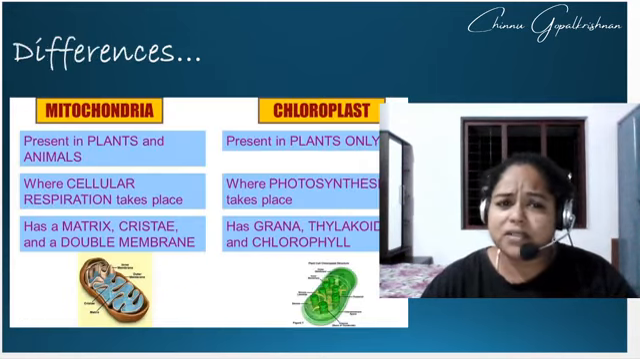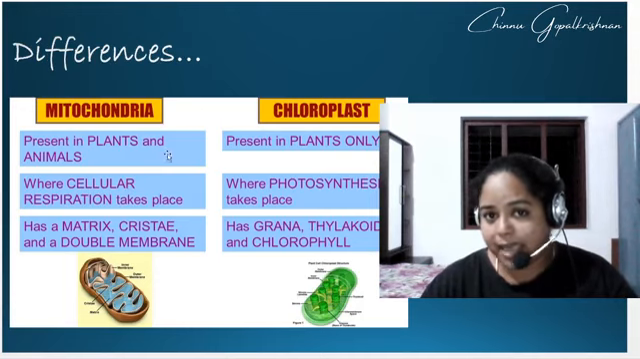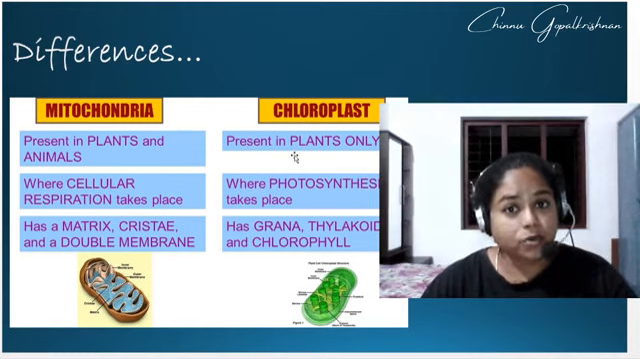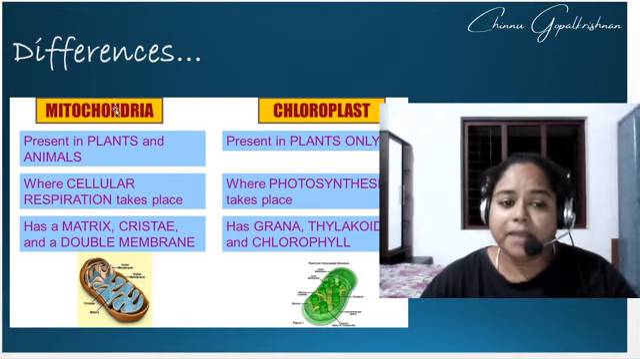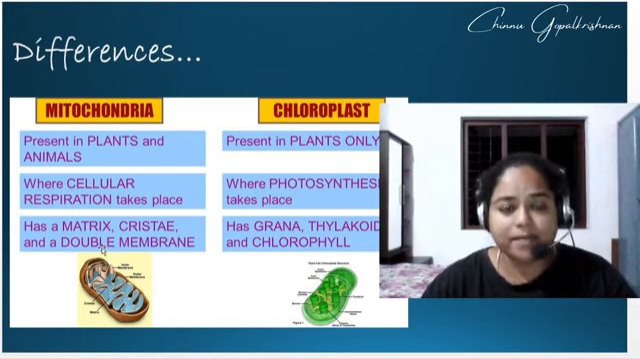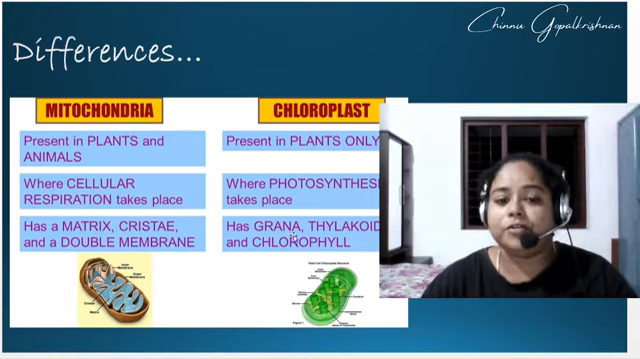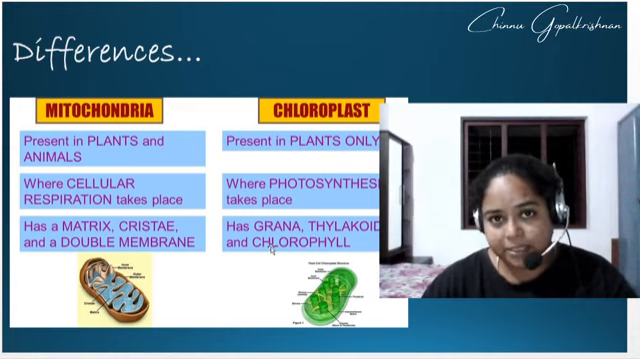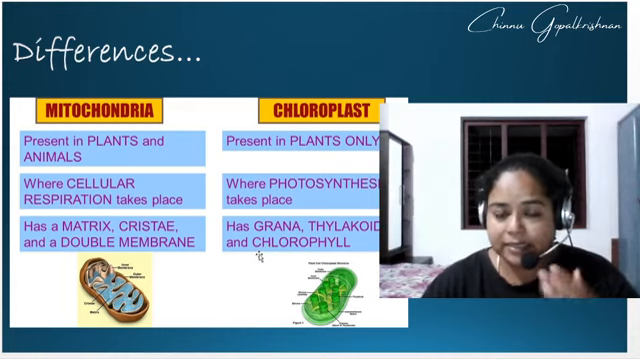What's the difference then? Mitochondria are present in both plant and animal cells, while the chloroplast is present only in the plant cell. In mitochondria, cellular respiration is taking place. In chloroplast, photosynthesis is taking place. In mitochondria, matrix, cristae and a double membrane structure are present, while in chloroplast, grana, thylakoid and chlorophyll as the major pigment are present. I hope till here it is clear to all of you.